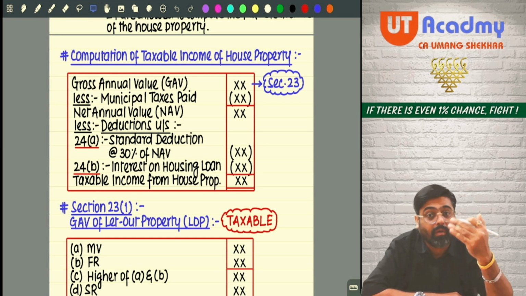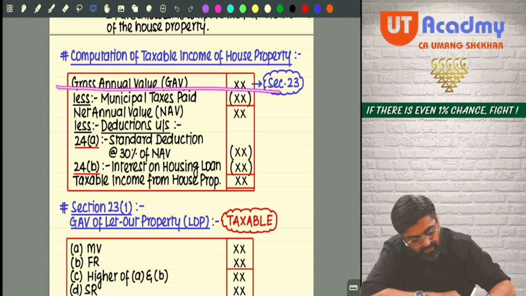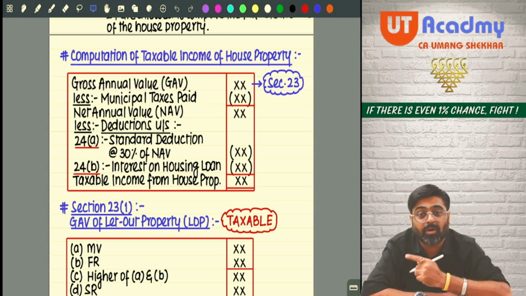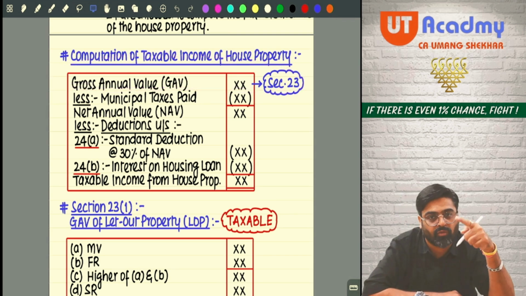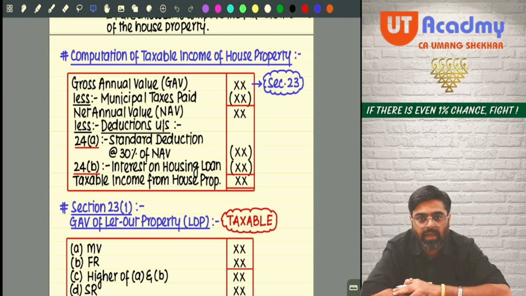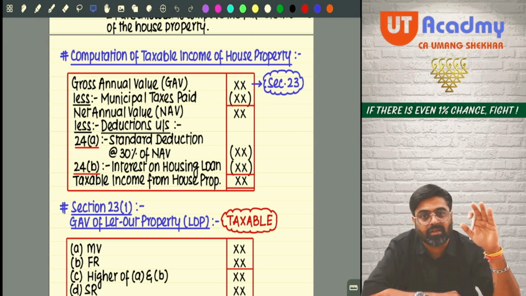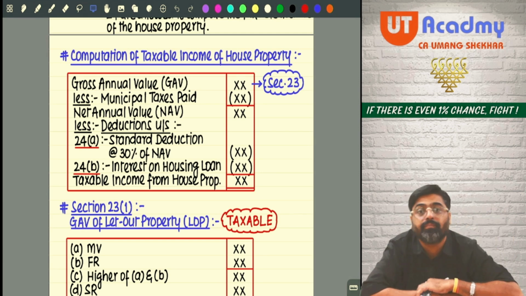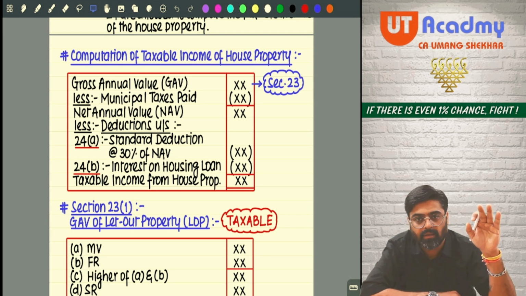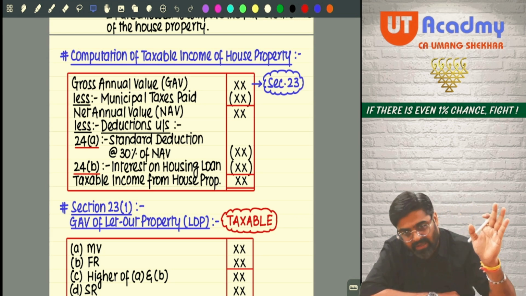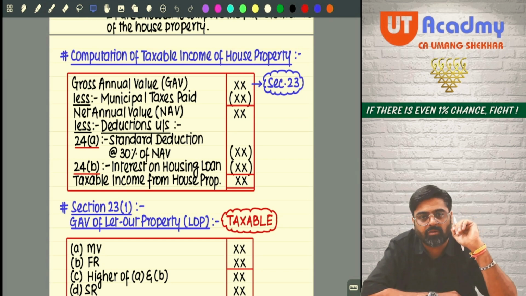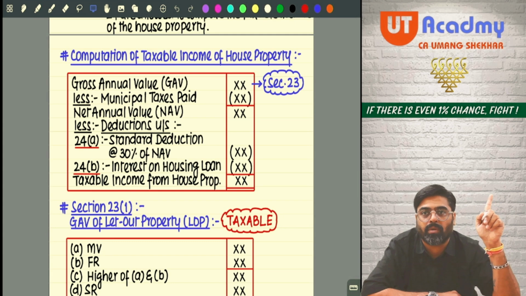Done? Now, how to determine this GAV? First, we will understand this, because the GAV calculation is different for different types of properties, and we have to learn that by looking at section number 23. Once we determine the annual value, the rest of the process is the same for all the properties. But the calculation of GAV is different for different types of properties.